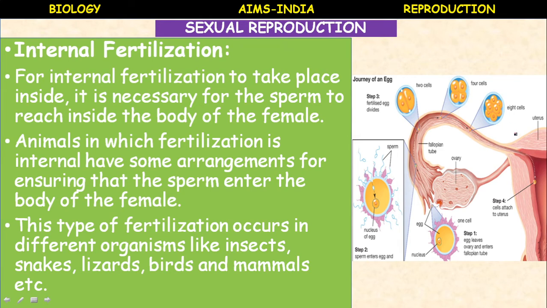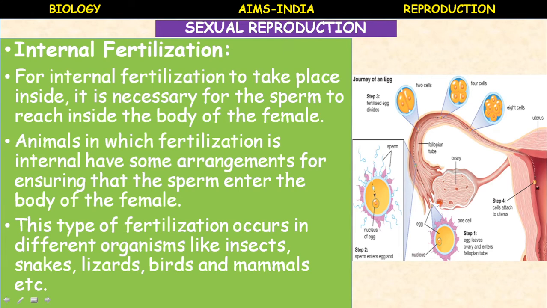Like that a ball of cells is formed, and finally in the fourth step the ball of cells gets attached to the uterus. This process is called implantation. Now the ball of cells is called an embryo.